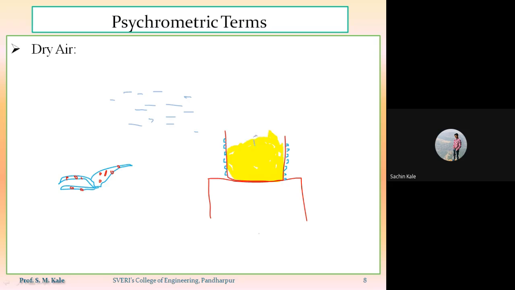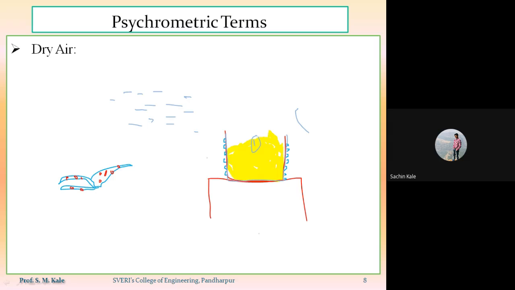ice inside a glass. Whenever I keep ice inside the glass, the glass surface will be in contact with the ice, and that ice will have a temperature nearly equal to 0 degree centigrade. It will not be exactly 0; that depends upon the purity of water. It may vary between 0 to 4 or 0 to 5 degree centigrade. So the glass surface temperature will also be equal to the temperature of the ice.